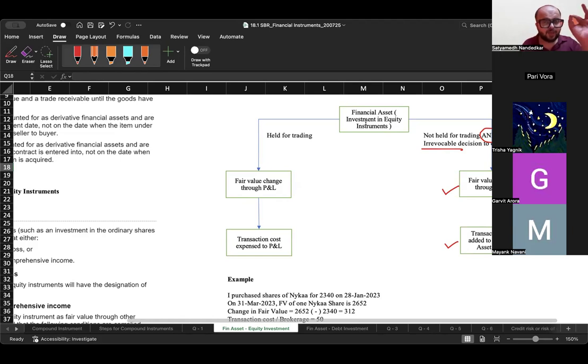तो आपको ना कभी कभी ethics में question आएगा या आपको section B में question आएगा where they will give you this accounting treatment that this particular equity instrument was not held for trading, designated through OCI. Later on, it is sold, and the business or the finance CFO, he wants to reclassify the gain from OCI to P&L. There, you will have to specifically point out that as per IFRS 9, this reclassification adjustment is not allowed.